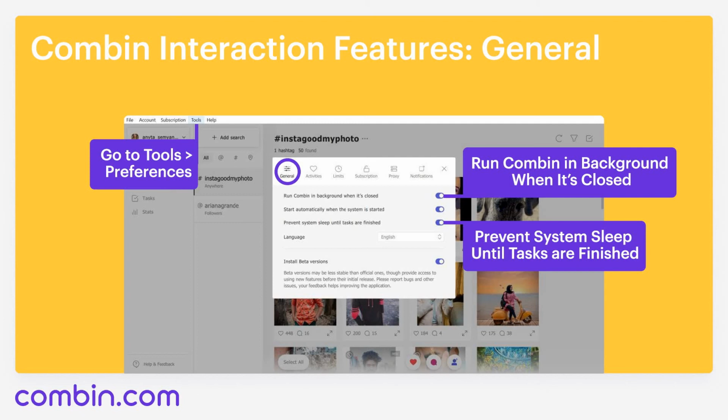Remember, Compound Growth is not a cloud-based, but a desktop app. So in order to perform searches and tasks, your computer should be on and not in a sleep mode. If you enable this setting, Prevent System Sleep Until Tasks Are Finished, your computer will not be turned to a sleep mode while Compound Growth is working.